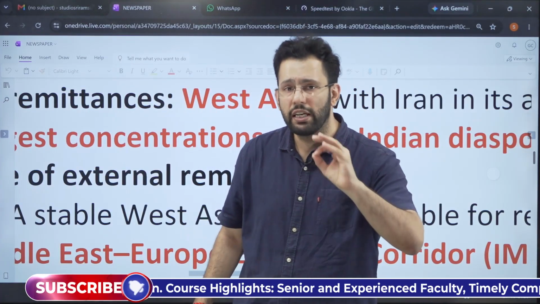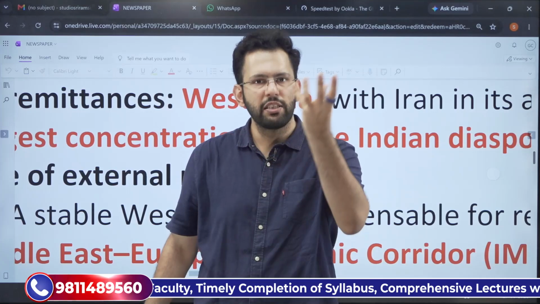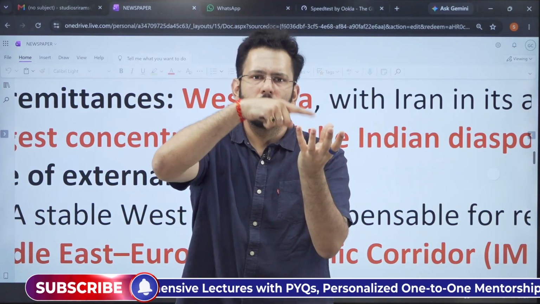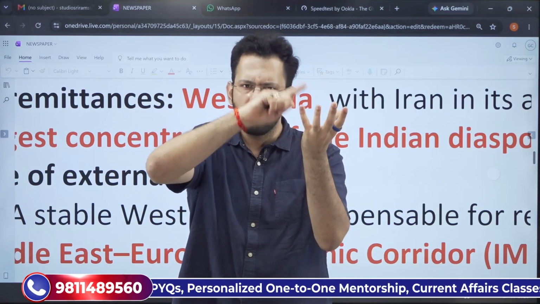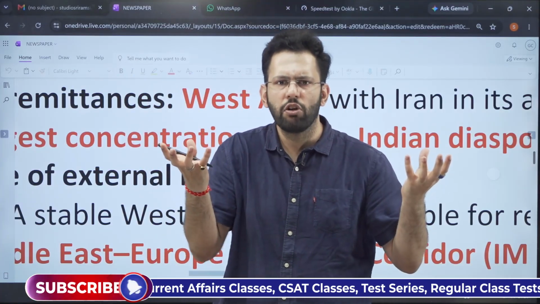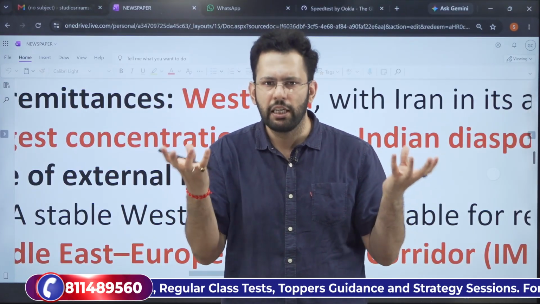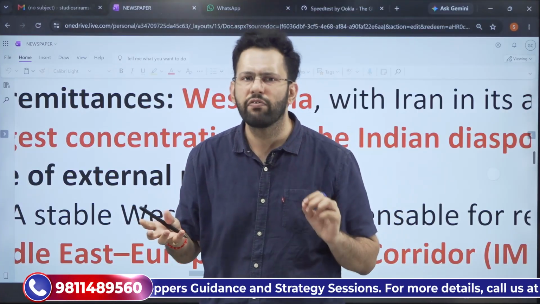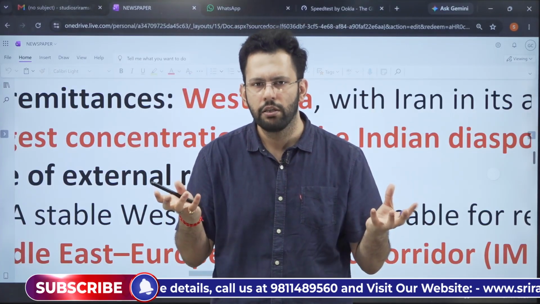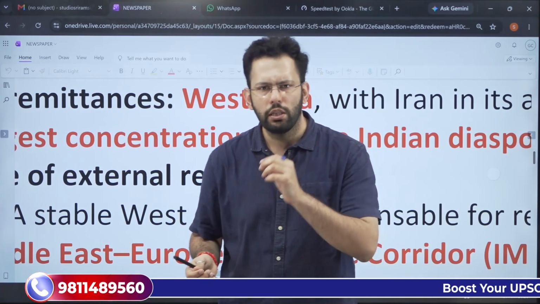So this is where we can learn from the UK, and this is where we can make changes to our anti-defection law such that it preserves the stability by retaining the anti-defection law or the whip only in case of no confidence or confidence motion, or in case of money bill, or in case of budget. But for ordinary bills, the individual members of a political party can vote in any direction that they want, which will preserve the inner party democracy. So yes, we need to change the anti-defection law such that we can also promote inner party democracy along with that of stability. So these were the major developments in the field of polity and IR during the week.